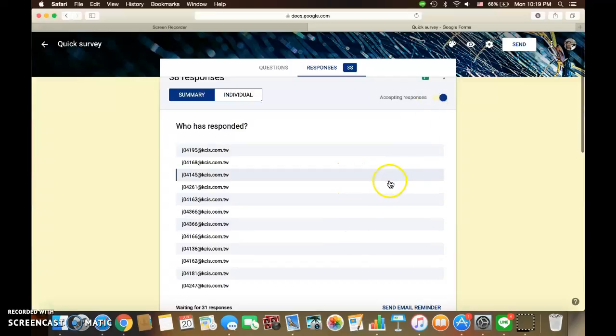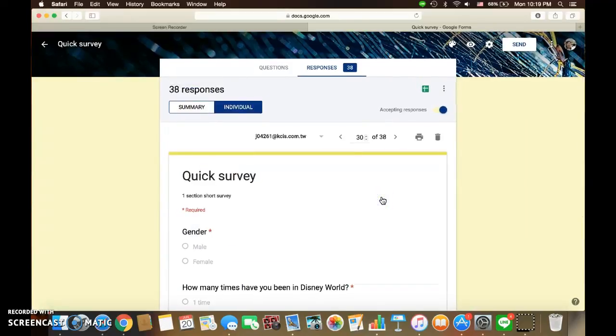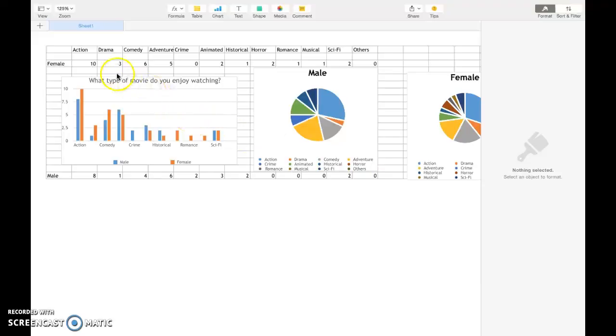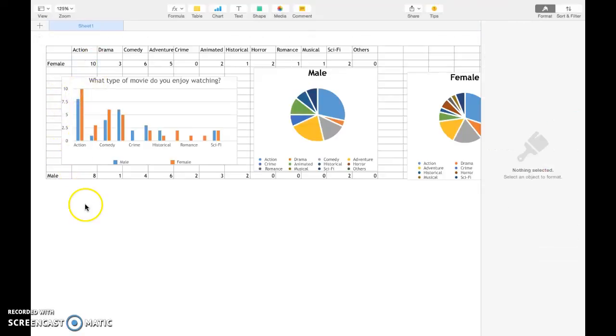After you collect these responses, you record them in the form of tally, the tally that we learned in the stem and leaf plot. Then you record the tally data in a Google Sheet form, and you divide them into two parts, the female part and the male part. You first record the data in different sections, different options.